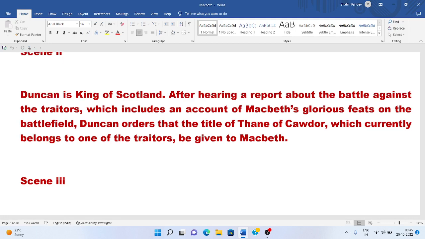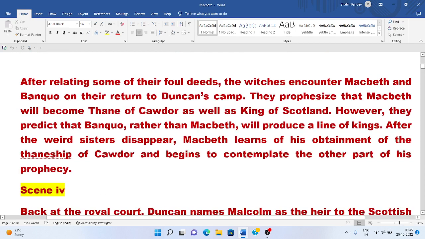Next, scene 3 begins. After relating some of their foul deeds, the witches encounter Macbeth and Banquo on their return to Duncan's camp. They prophesy that Macbeth will become Thane of Cawdor, as well as Thane of Scotland, as well as King of Scotland. However, they predict that Banquo, rather than Macbeth, will produce a line of kings. After the weird sisters disappear, Macbeth learns of his obtainment of the thaneship of Cawdor, and begins to contemplate the other part of his prophecy.